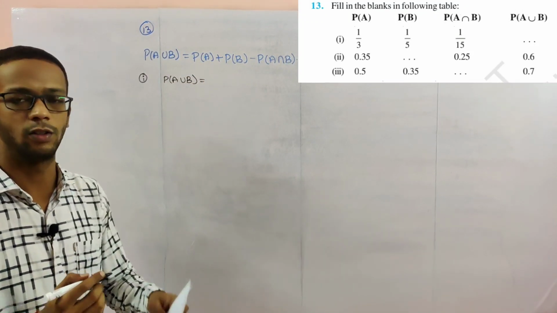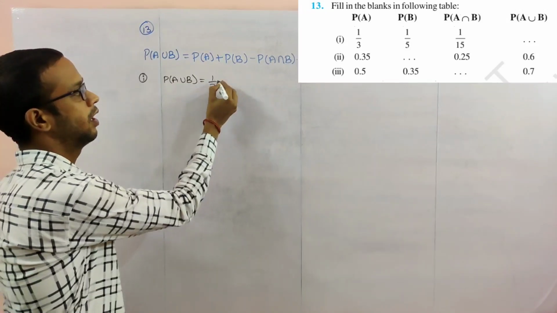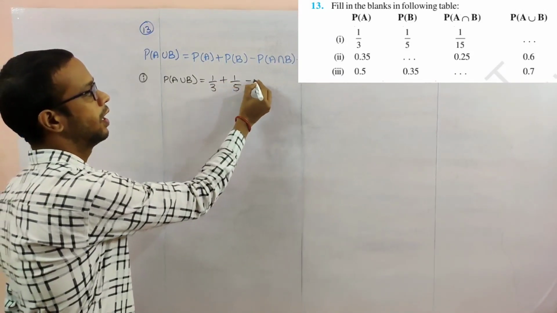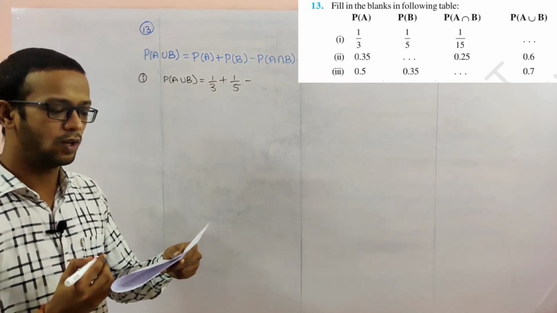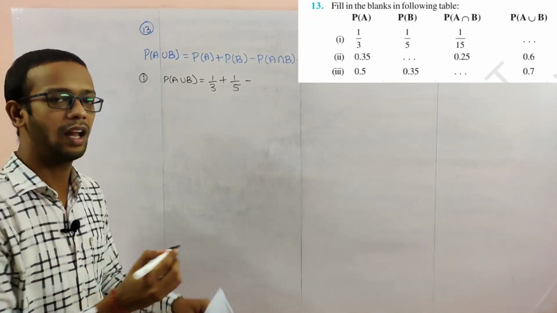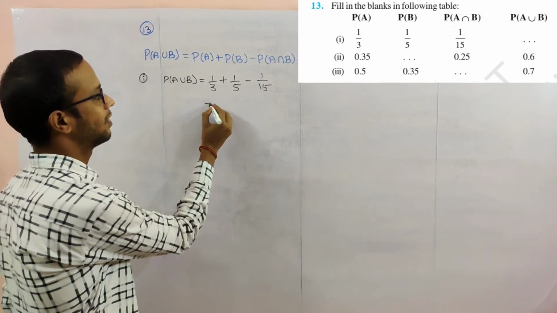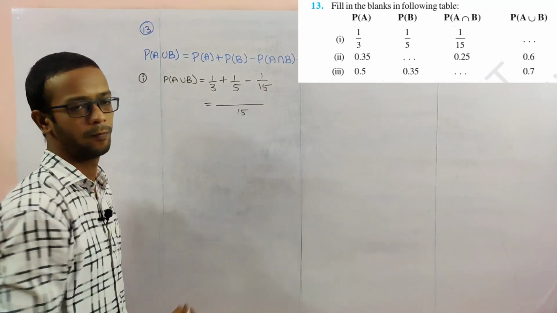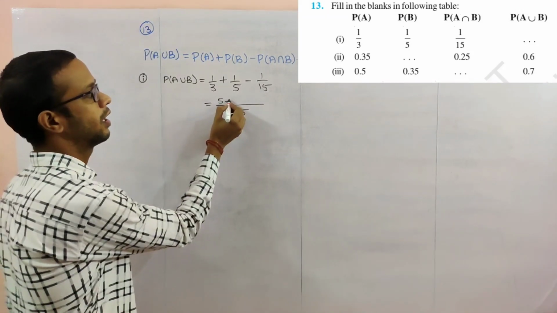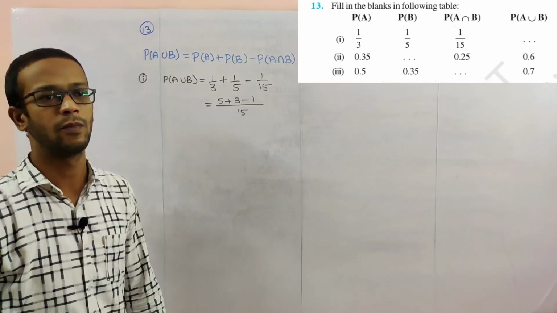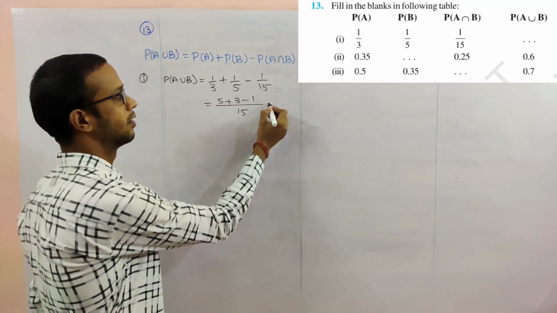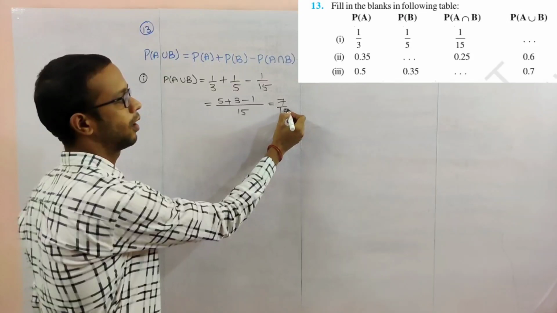P of A is 1 by 3, P of B is 1 by 5, minus P of A intersection B, which is 1 by 15. Taking the LCM 15, we get 5, 3, and minus 1. 8 minus 1 is 7 by 15.